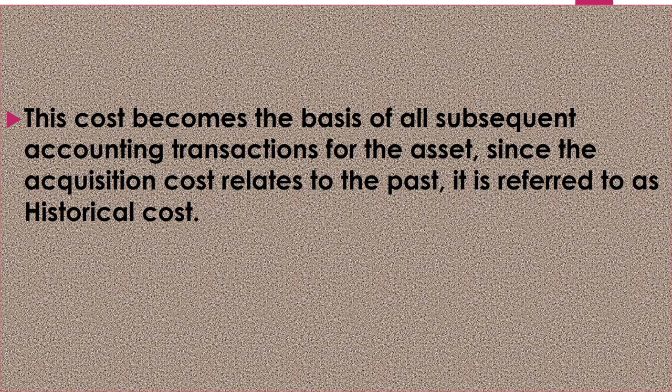So this cost becomes the basis of all subsequent transactions for accounting for the asset. Since the acquisition cost related to the past, it is referred to as historical cost. Fine.